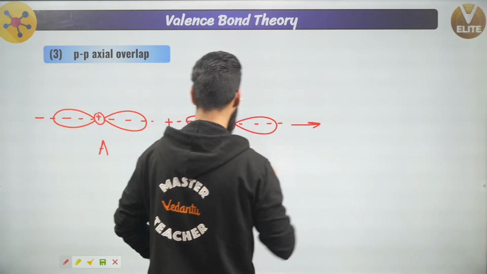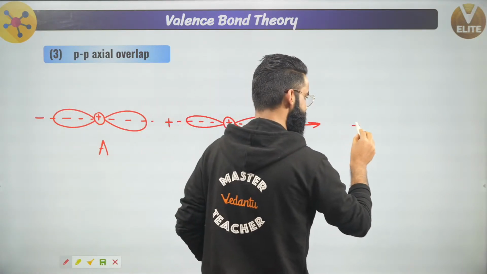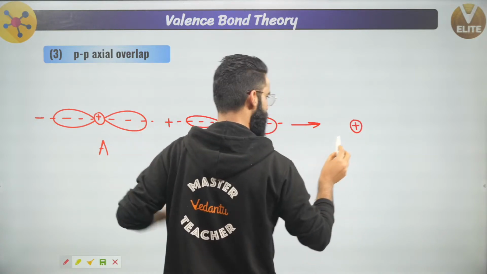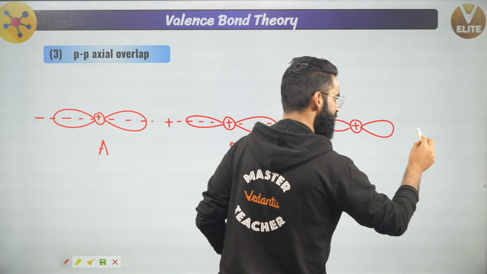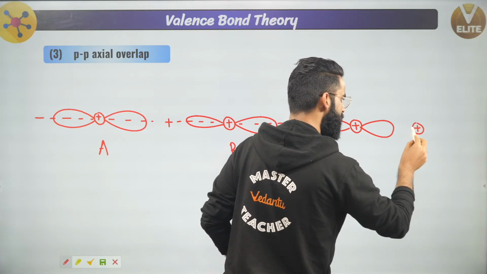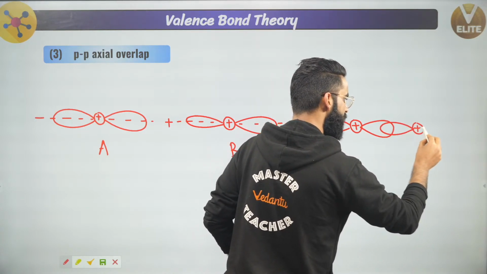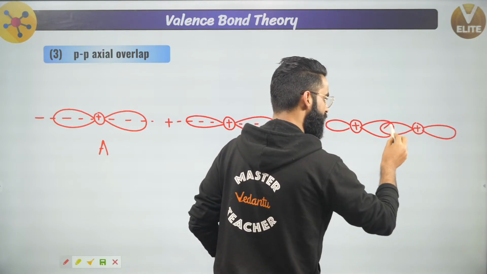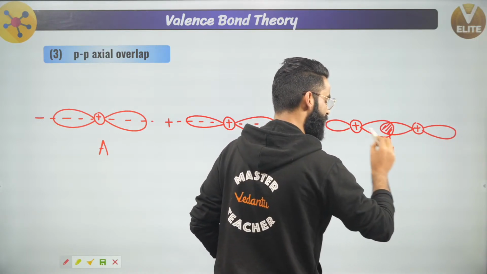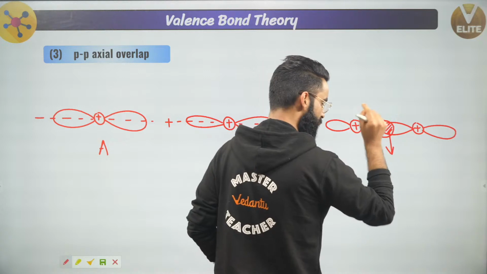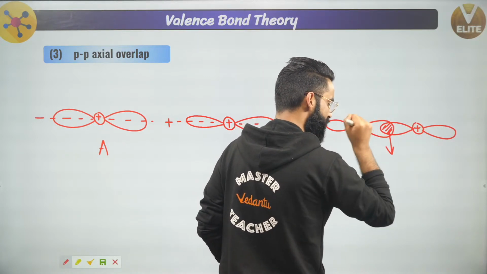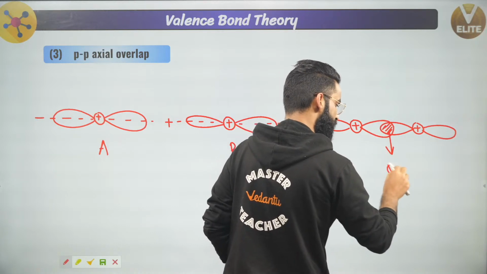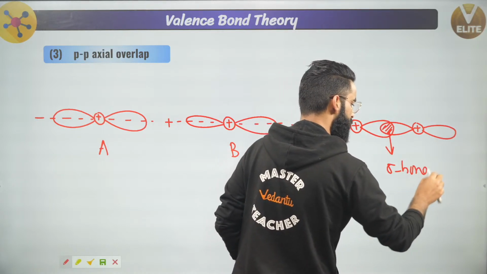See, this is the nucleus of this p orbital and this is one lobe. This is one more lobe. Similarly, this is the nucleus of another p orbital and this is its one lobe, its one more lobe. So right here, this is something which I call overlap. Which kind of overlap is this? This is pp overlap. Is this the axial overlap? Yes, they are overlapping along the axis. So it leads to the formation of a sigma bond right here.